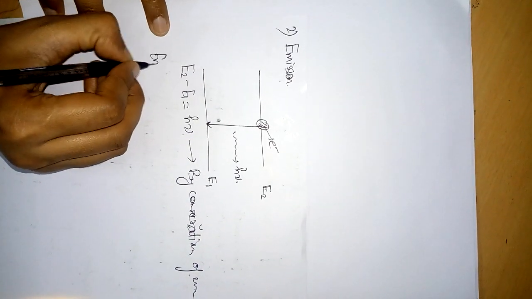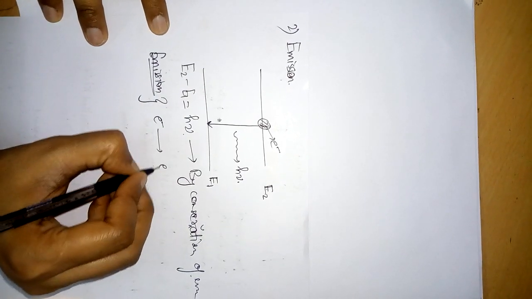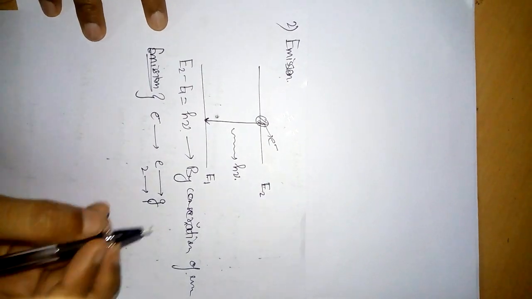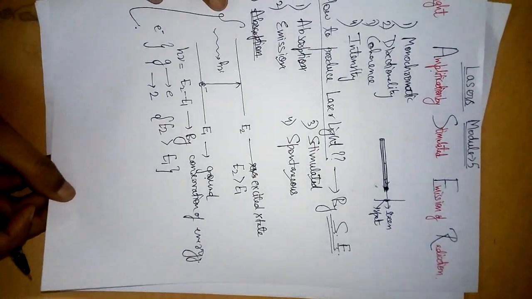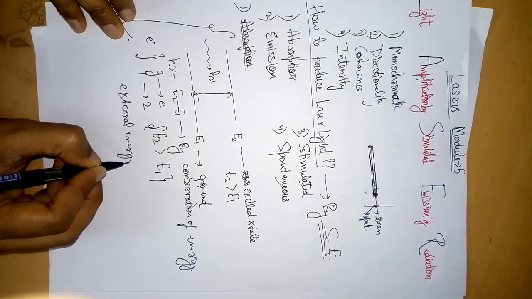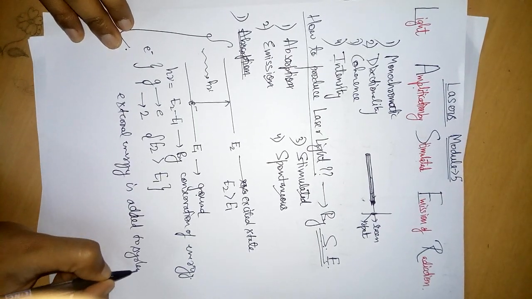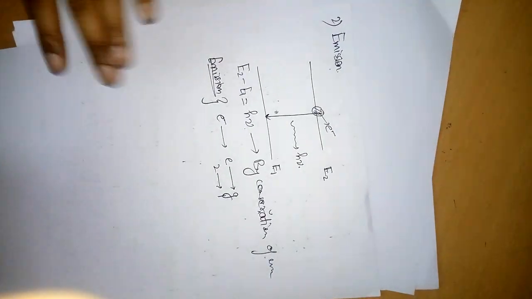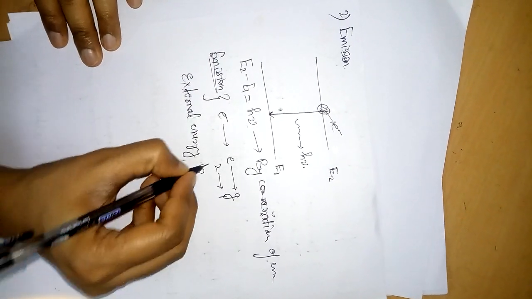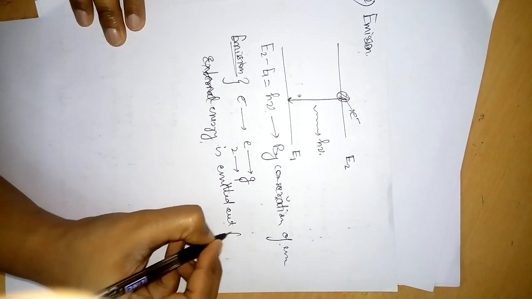So in emission we can say that the electron is going from excited state to ground state, or 2 state to 1 state. In absorption, external energy is added to the system, and in emission, energy is emitted out from the system.